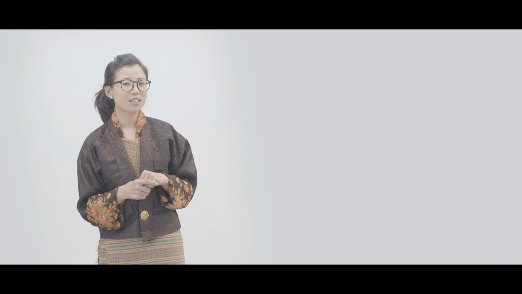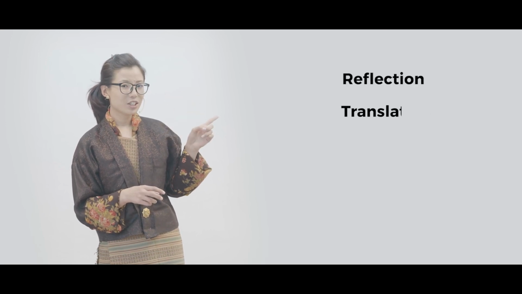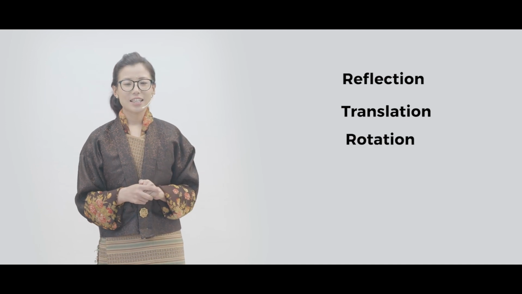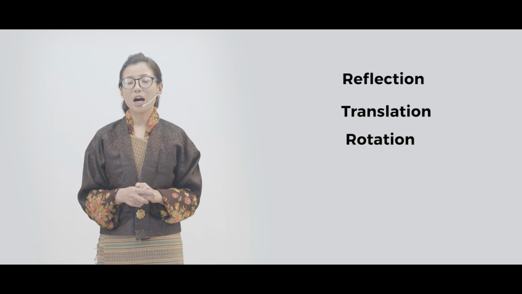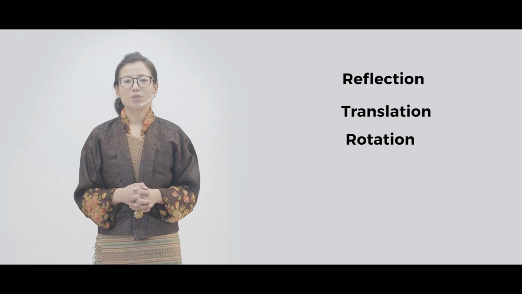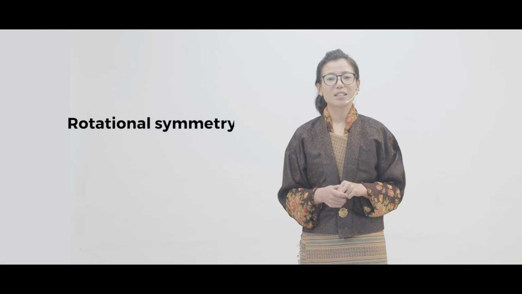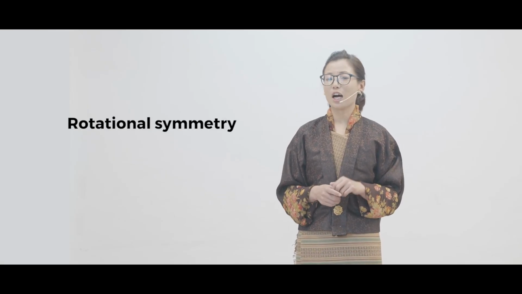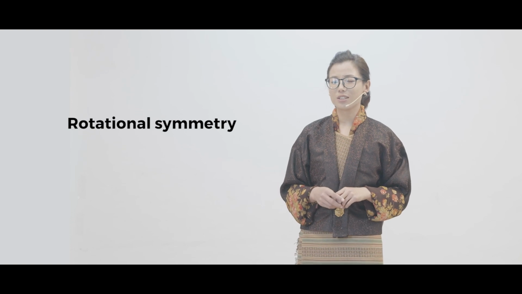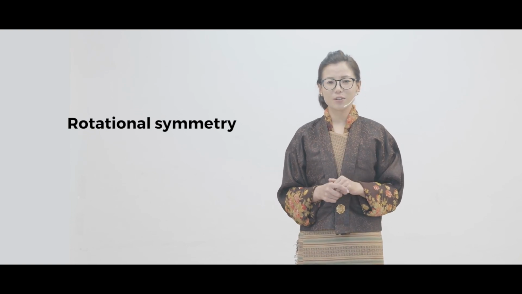We have come to the end of our lesson now. Let's recall what we have learned. We have looked into 3 transformations. What were the 3 transformations we have looked into? Reflection, translation, rotation. Then, after that, we looked into how to combine these transformations. The last segment was about rotational symmetry, and we have also learned how to find the order of rotational symmetry. I hope you have understood.